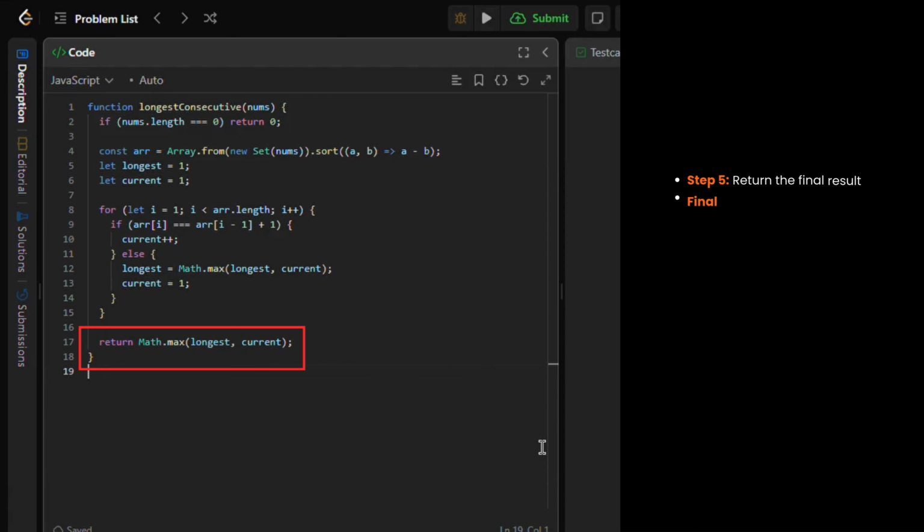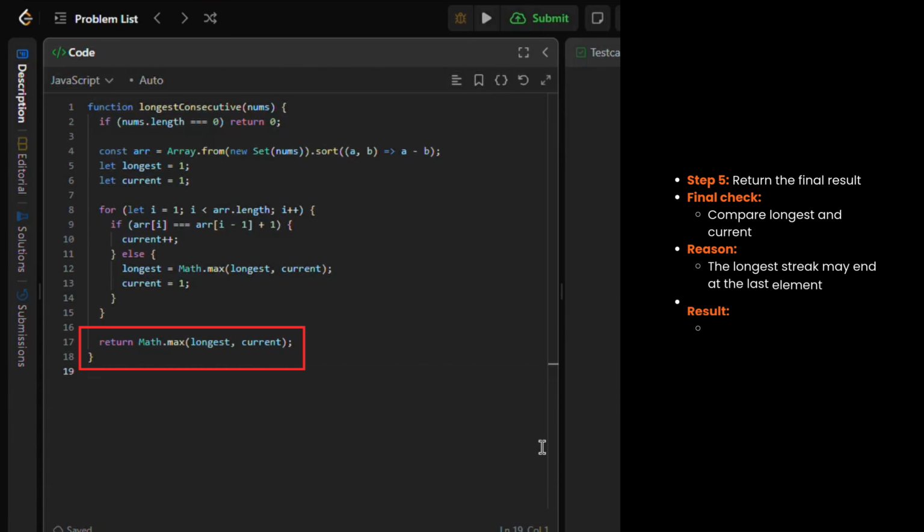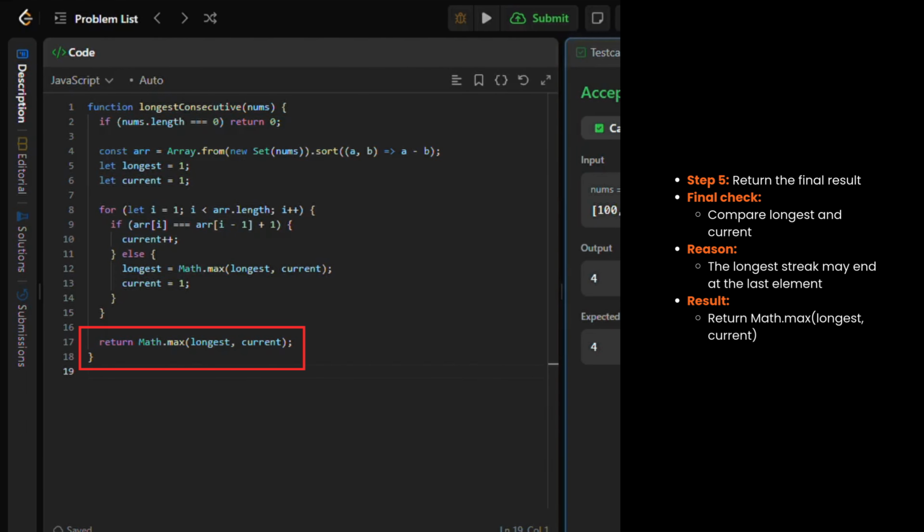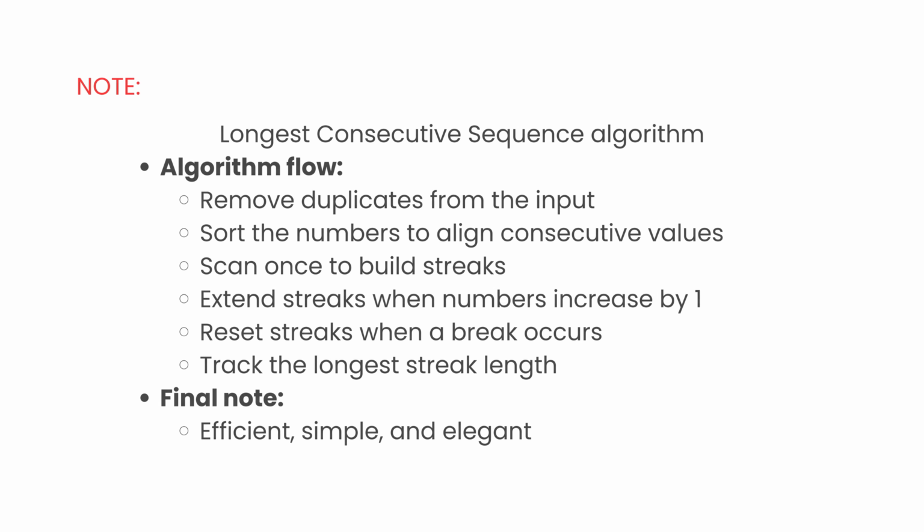Finally, we return the best streak length. We take Math.max(longest, current), because the longest streak might end at the very last element. So we do one last comparison to be safe. And that's how this algorithm works.